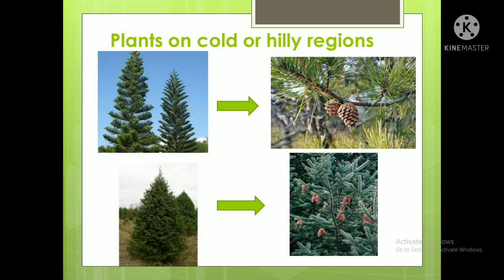The first picture is a picture of a pine. Okay, pine tree. And the arrow sign I have given, that is the fruit. Pine trees, or the coniferous trees, are known as coniferous. Coniferous trees don't bear fruit or flowers. They give cones. These all are cones. So the pine tree gives us these cones. The second diagram is the fir tree, F-I-R, fir tree, and these are the seeds.